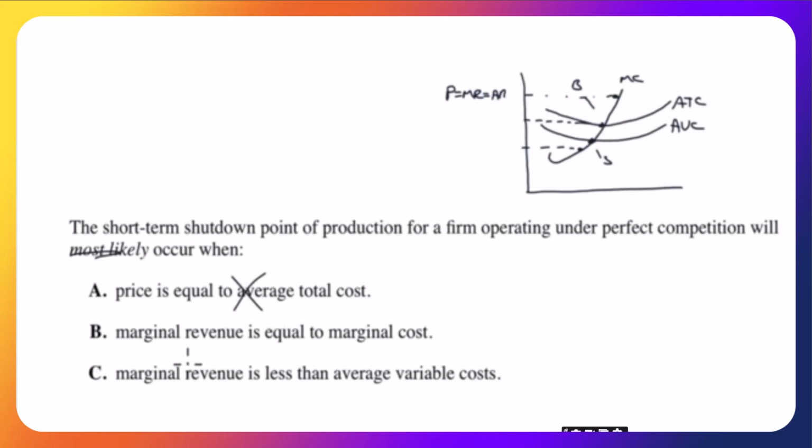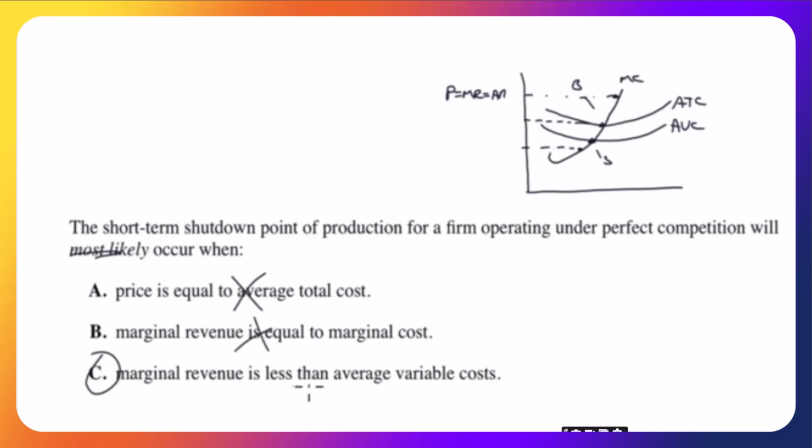Marginal revenue is equal to marginal cost. Again, that can happen anywhere along the marginal cost curve. That's not specific enough. Sure, at this point it would happen if the price happens to be at that point as well. But it could be anywhere, so that's not specific enough. We have to say C.